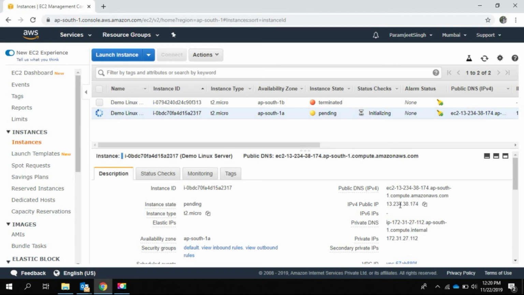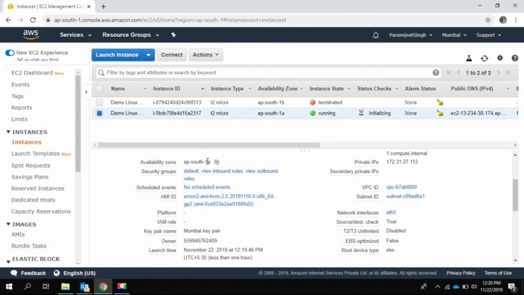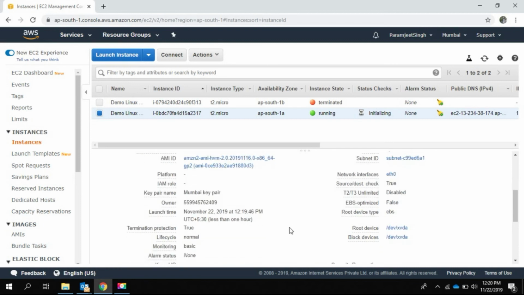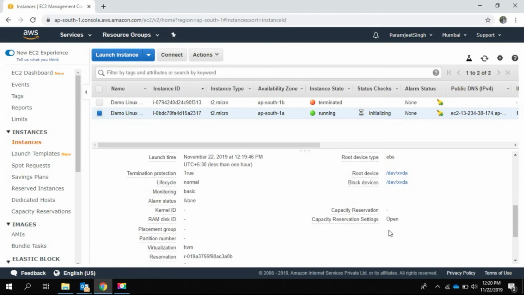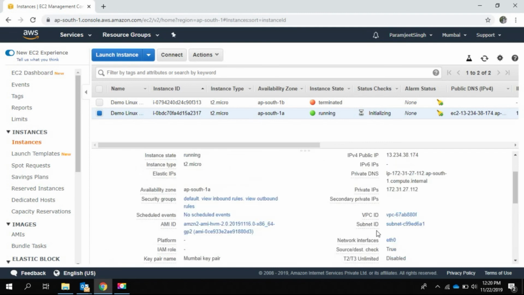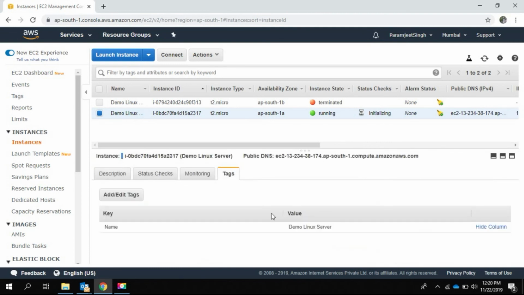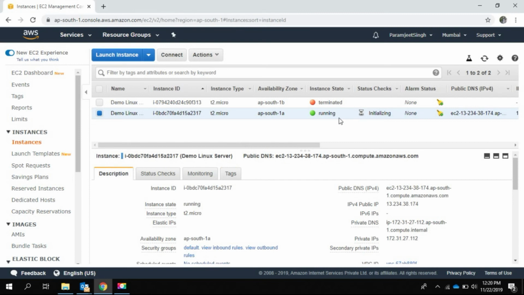We can see we have one public IP, we have a private IP. Its type is T2 micro. The availability zone is what we have mentioned. Security group rules. Let's see tags. This is the key value which we have given. It's perfectly fine. So now we can see the instance is in running state, but still the status checks are showing initializing.